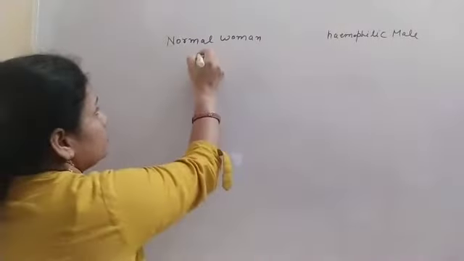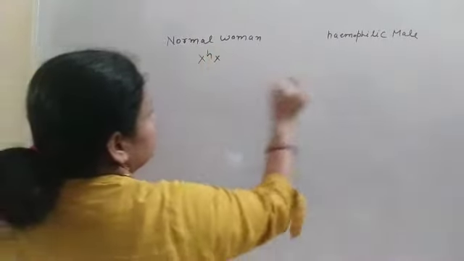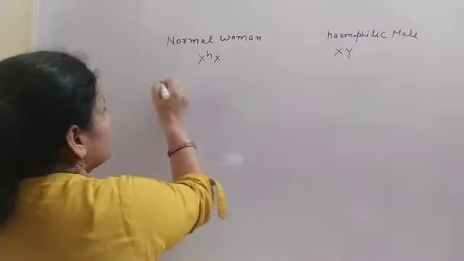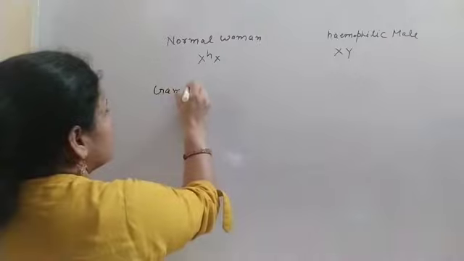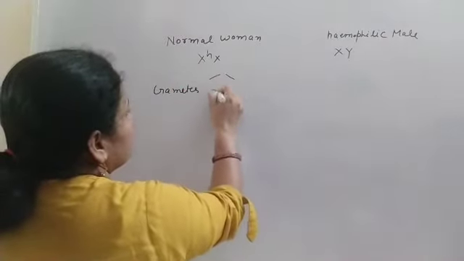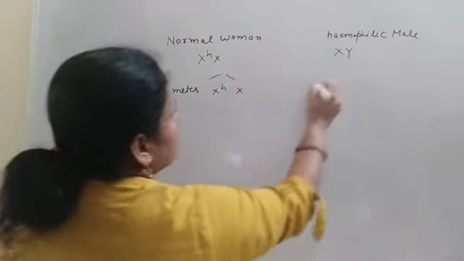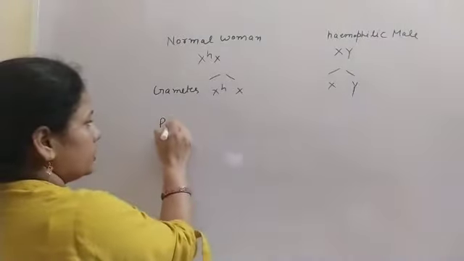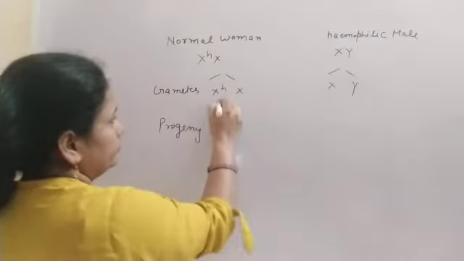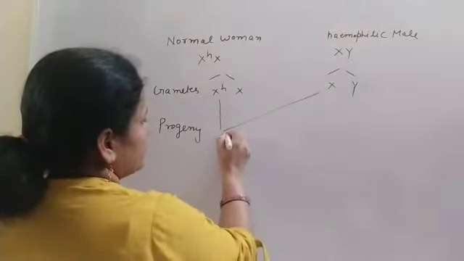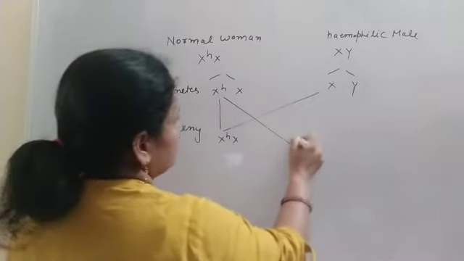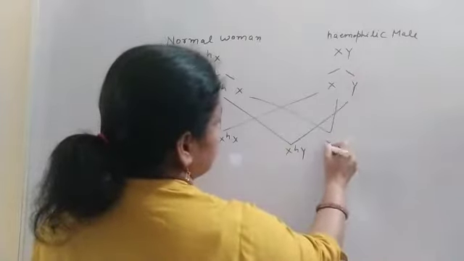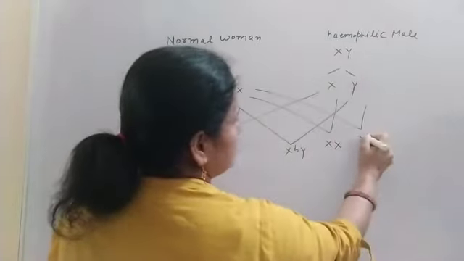Carrier woman, simple or non-hemophilic male, then the gametes X^H and X, X and Y, then the progeny X^HX, X^HY, XX and XY.